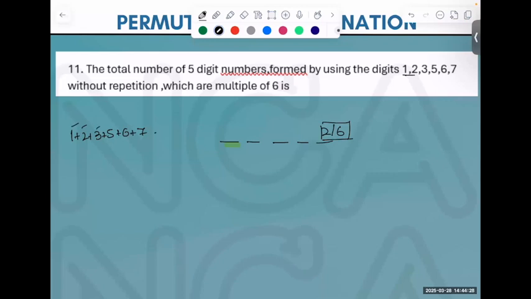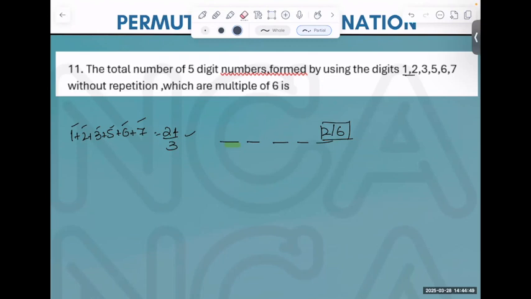2, 24. It's divisible. Yes or no? It is divisible. 1, 2, 3, 4, 5, 6. What should you remove to make it still divisible? That's what you have to see, and it's in front of you. Either you can remove 3 or you can remove 6. Any doubts? Because we need to make a 5-digit number.